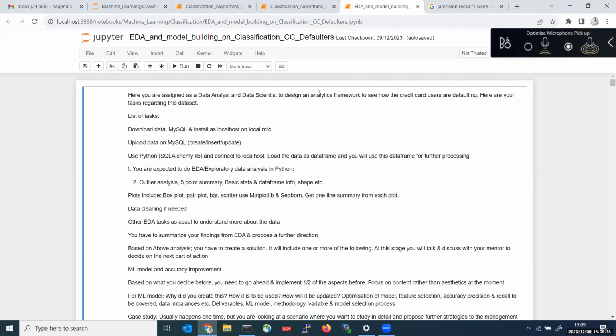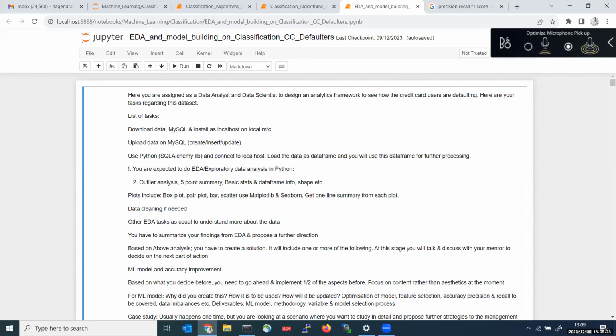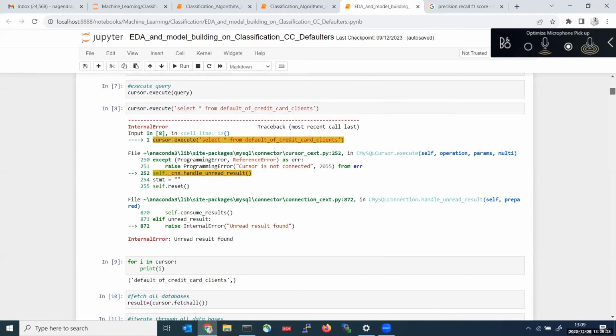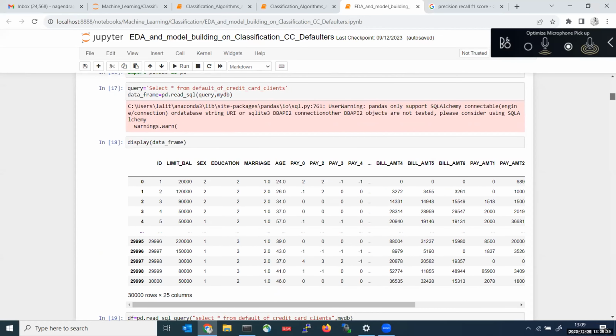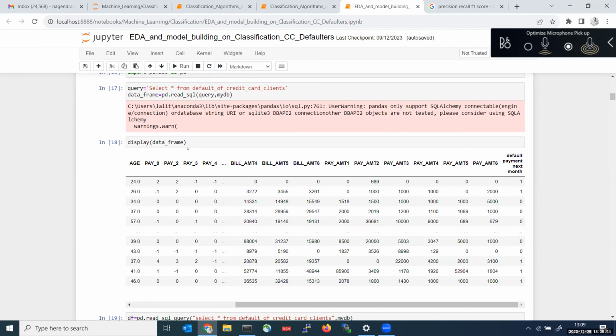So here the problem statement is the company is having some credit card defaulters. Credit card defaulters are some of them who are not paying. So by using the machine learning model, we need to predict whether the person is a credit card defaulter or not. Normally banks won't provide all the details directly. So that's why we are getting some features not given in the proper format. You can ignore the feature names. These are all the data related to default. So here the default feature is default payment next month.